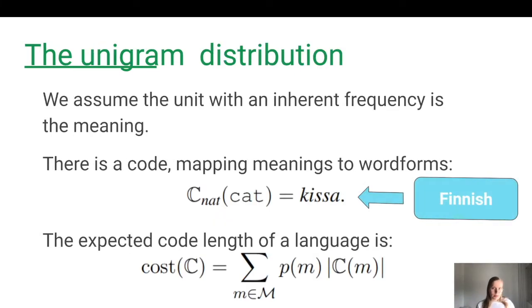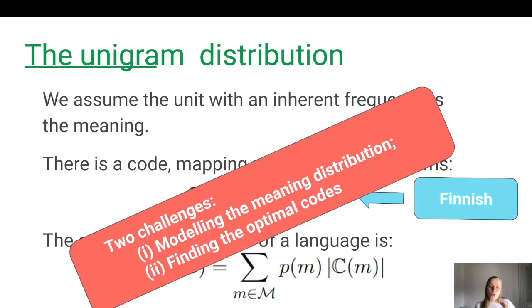Now, how can we do this in practice? So we have meanings which have their own inherent frequencies, which we can then model with the unigram distribution. And then each meaning has a set of possible codes. For example, here is the Finnish code for the meaning cat. Now, once we have a model for the meaning distribution, we can then calculate the expected cost of a code. This actually means that we have two challenges. The first one is to model the meaning distribution, and the second one is to find the optimal codes with minimal cost.